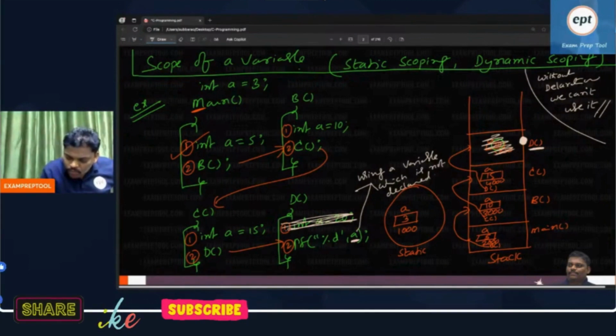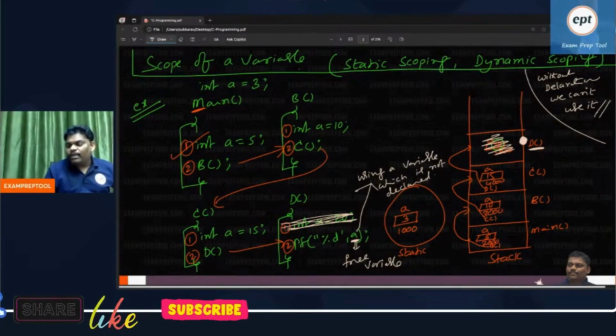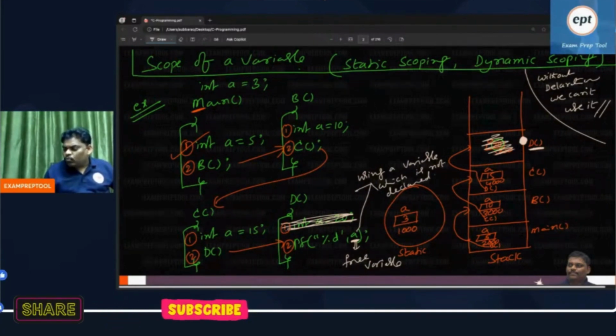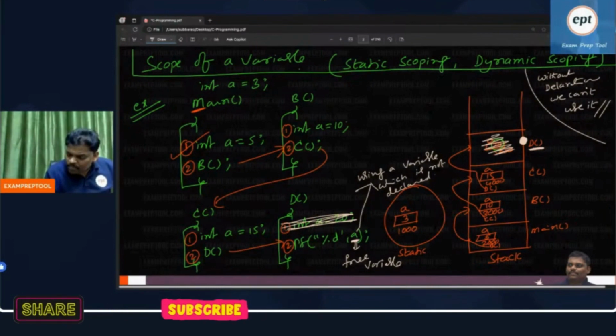Listen, you are using some variable which is not declared. That variable is known as a free variable, because I don't know from where it came. Suddenly you are using something which is not available inside. So this is called a free variable. Remember, this variable is called a free variable.